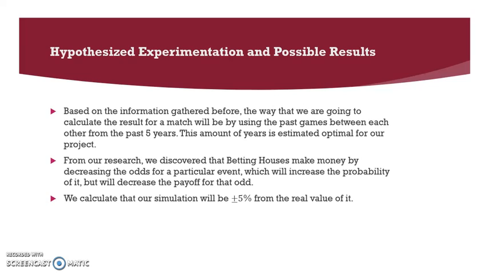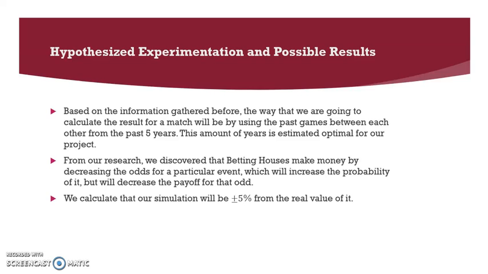So for our hypothesized experimentation and possible results, based on the information gathered before, the way we're going to calculate the results for a match will be by using the past games between the two teams from the past 5 years. This amount of years is estimated optimal for our project. If we gather more historical data, we will bias our results, because this is a current odds or current game or match.